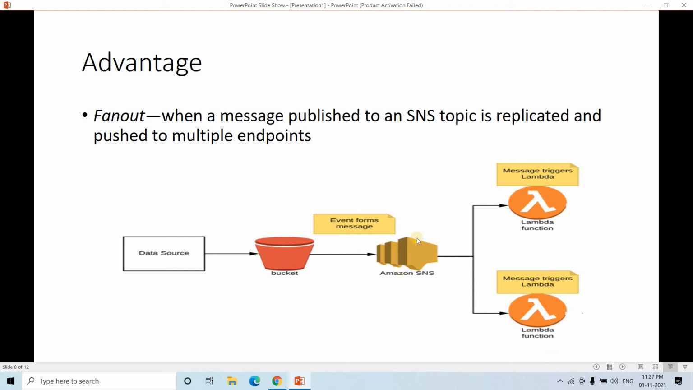Multiple Lambdas can subscribe to one particular SNS topic, and those can be triggered based on the bucket event notification, right? That kind of architecture you can easily build using SNS. Then apart from that, as I have told you already, AWS SNS is auto scaling. Automatically it can scale up and down based on the traffic.